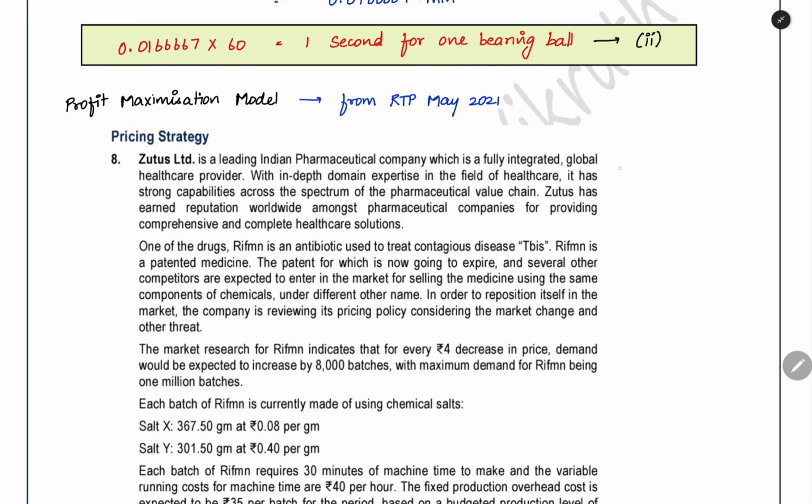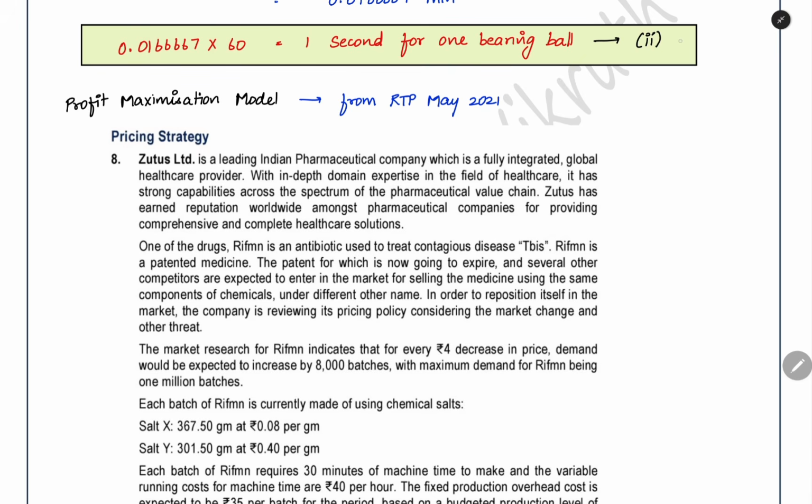The simple equation which we have to remember here is MR equal to MC. At this level, we will have the profit to be maximum. At this level of output, for example, 10,000 units or 20,000 units, that is the level at which we are achieving MR equal to MC. Then at that level only, we will get the maximum profit. That is the main thing we have to remember.